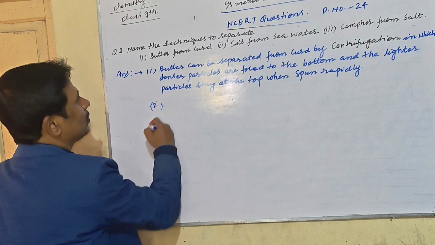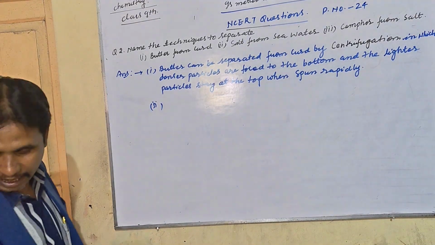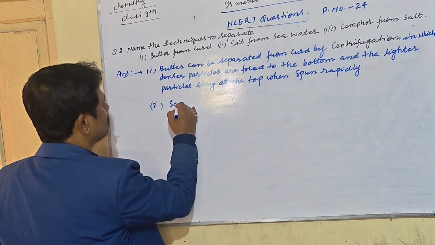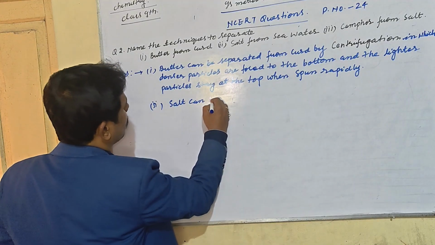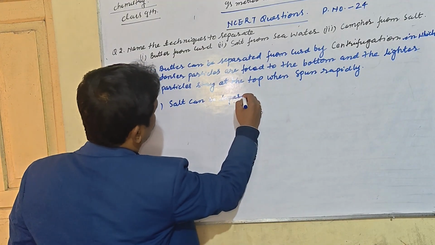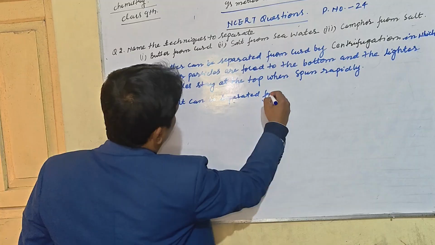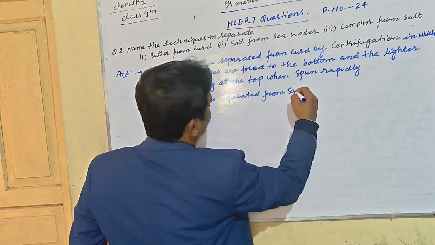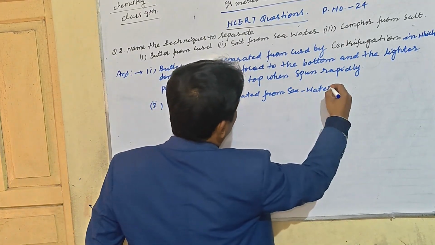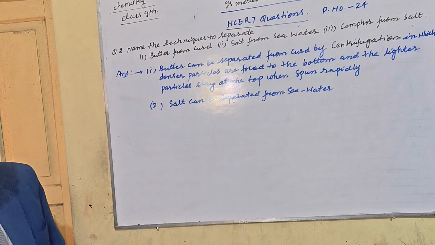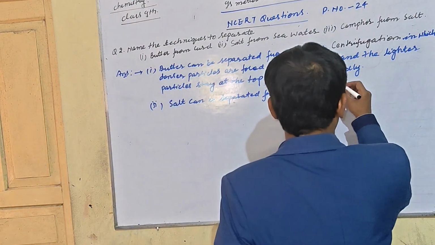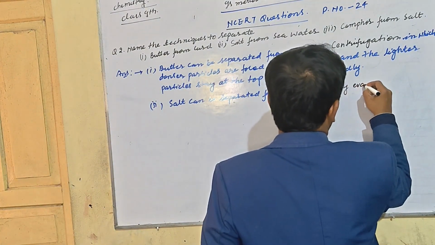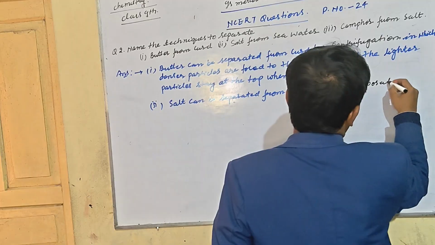Answer number 2, salt from seawater. Salt can be separated from seawater by evaporation.